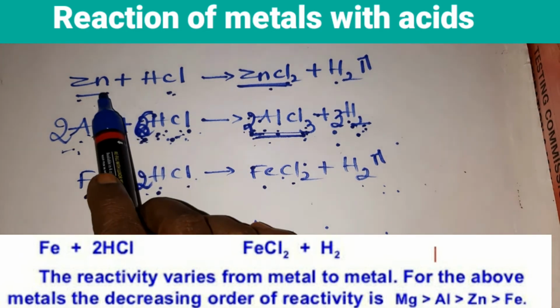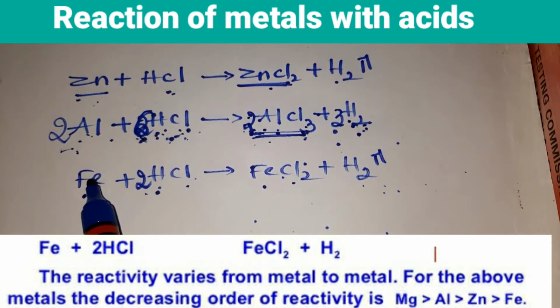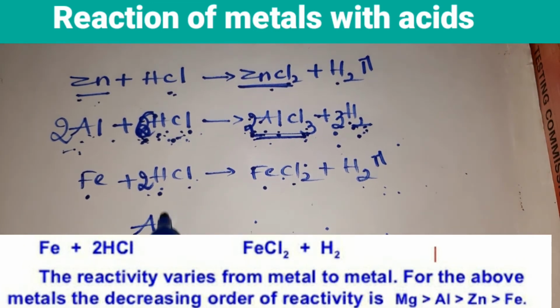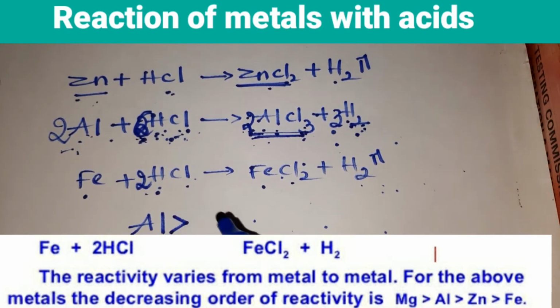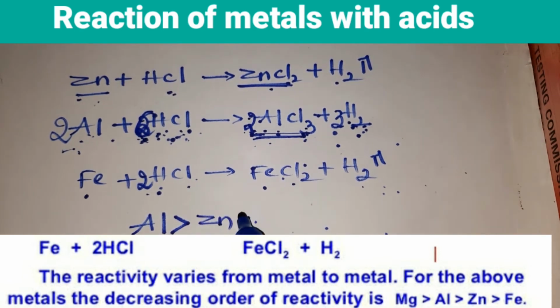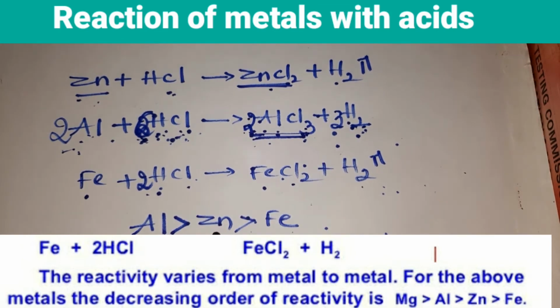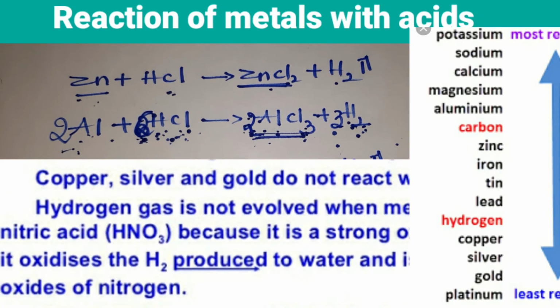So here zinc, aluminium, iron you have taken. So the reactivity of the metals varies from metal to metal. So you can write this like aluminium is more reactive than zinc. Zinc is more reactive than iron. In the same way, copper, silver and gold, if you see the metallic series, they do not react with acids.